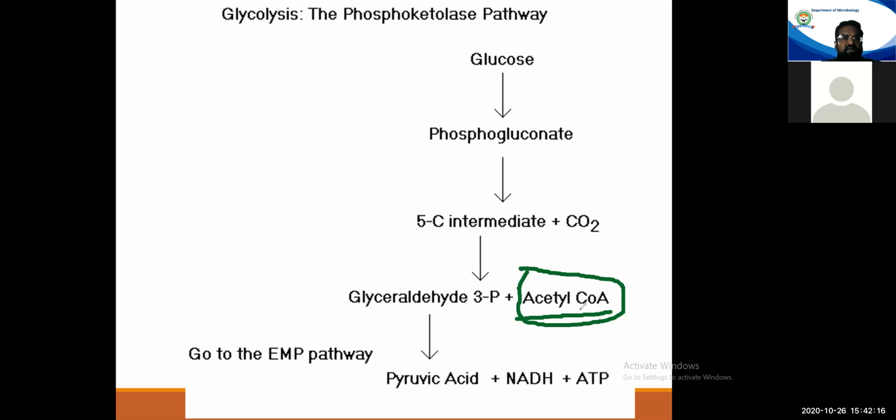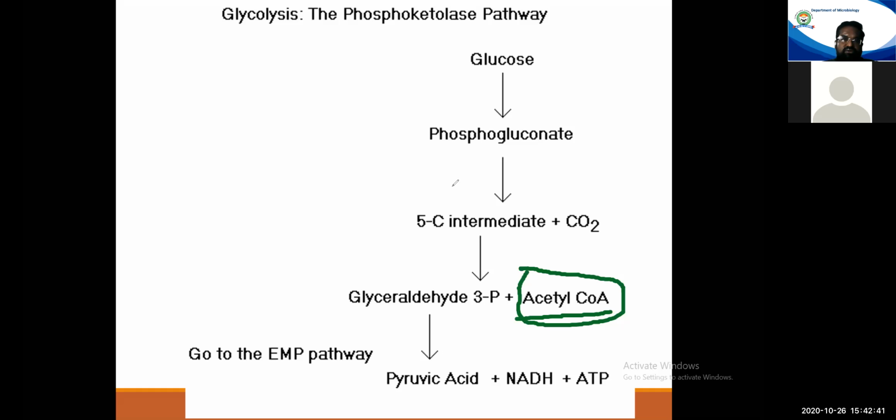But apart from the provision of energy, this acetyl-CoA is very significant with respect to two things. One, it is a significant part of the tricarboxylic acid cycle, TCA cycle, and additionally, it is also significant for fatty acid biosynthesis or lipid biosynthesis.